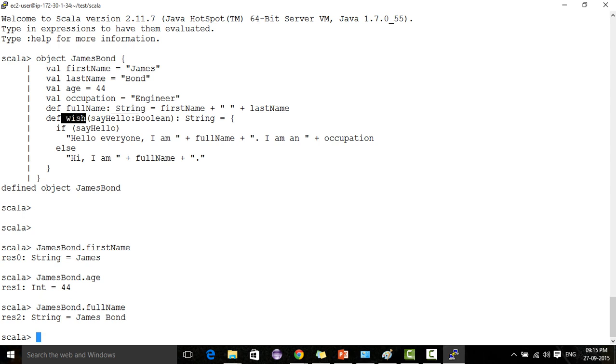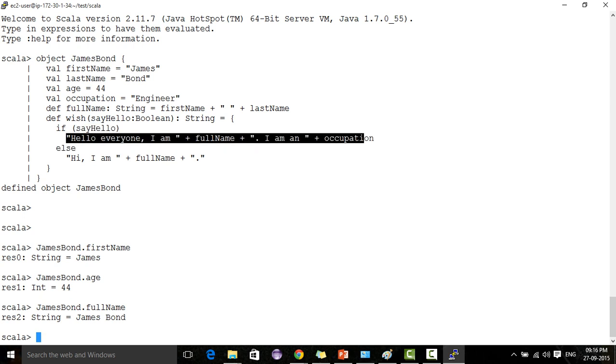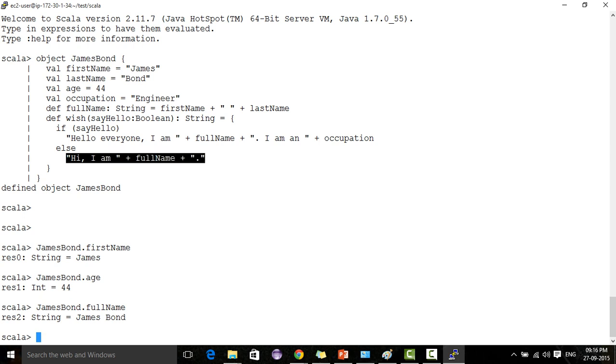Similarly we have another function called wish. Wish accepts a boolean value, sayHello, and returns a type of string. If sayHello is true, it will do this calculation; if sayHello is false, it will do the other calculation.